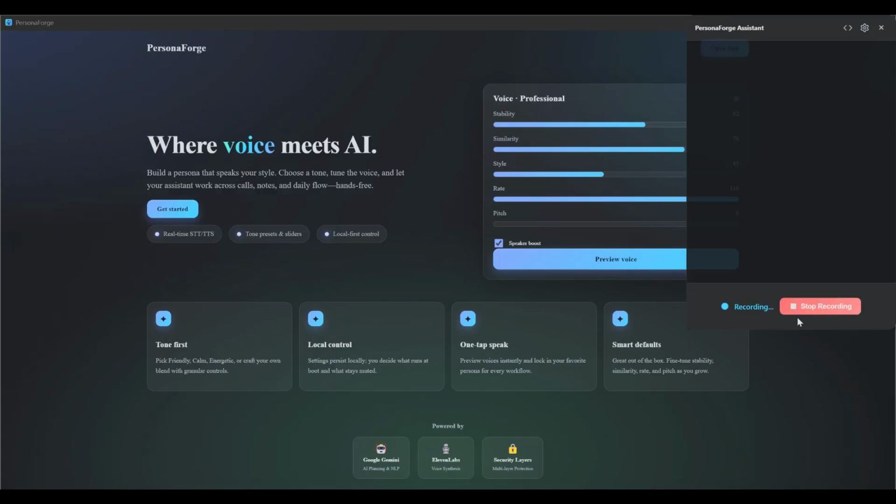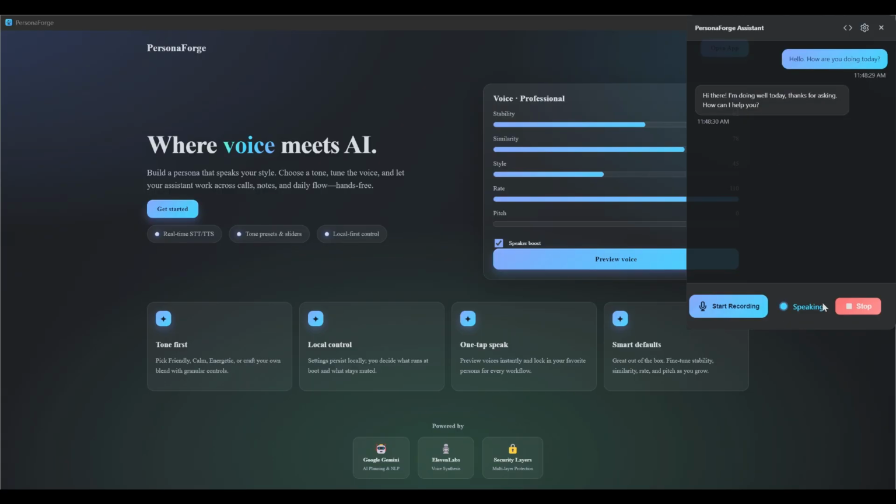Let's start. Hello, how are you doing today? This is Gemini. Hi there. I'm doing well today. Thanks for asking. How can I help you? The entire speech to text and the text to speech pipeline we have is handled by ElevenLabs, and Gemini handles the system prompt. So let's start with something interesting.